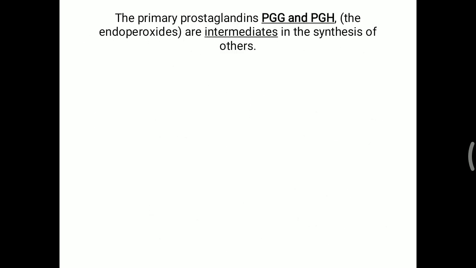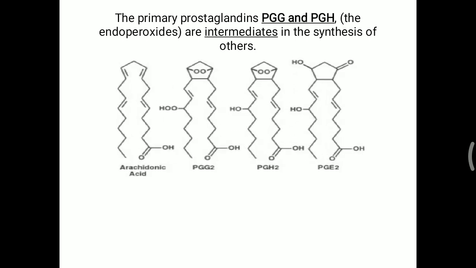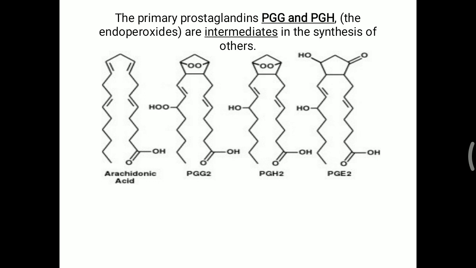Now the primary prostaglandins PGG and PGH, where H is also called endoperoxide, are intermediates in the synthesis of others. Most prostaglandins are synthesized after PGG and PGH are formed first. So first we will look at the structure of prostaglandin G and H. Again, series 2 is most commonly seen, derived from arachidonic acid, which has a total of 4 double bonds.